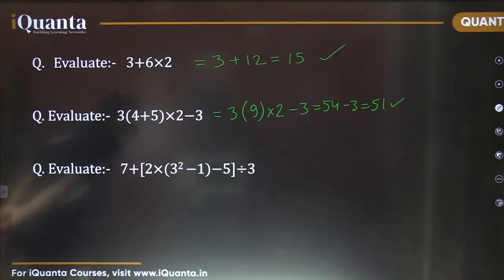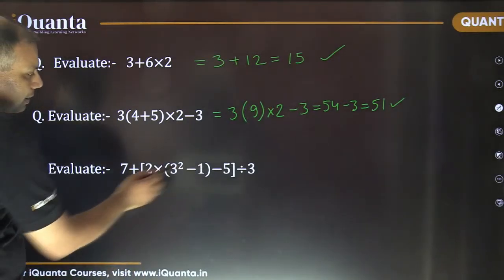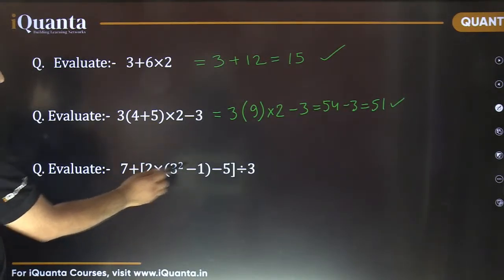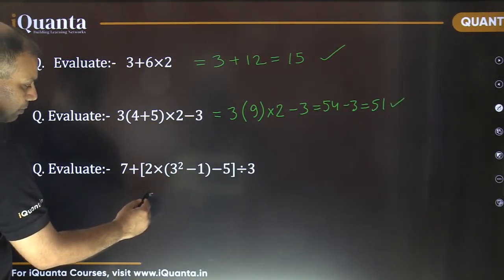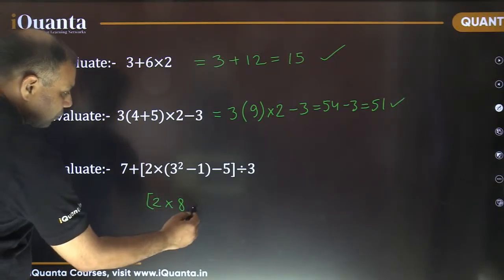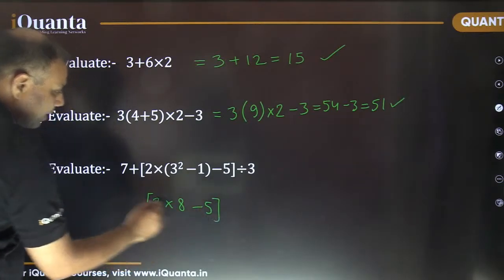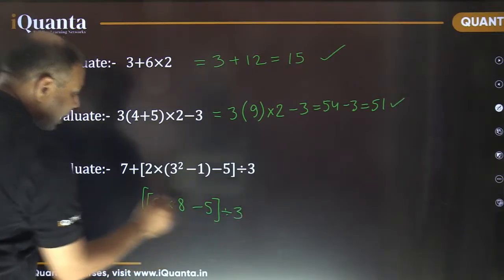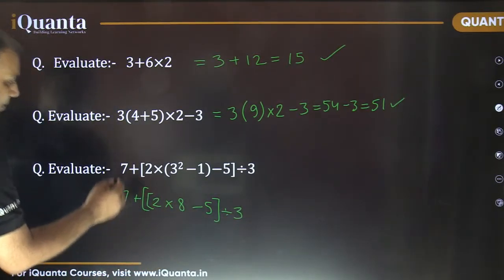Some of you are writing in decimals, some of you are leaving it in fraction. Nice. So first we need to open this round bracket. That is 3 square minus 1, which comes out to be 9 minus 1, which is 8. So it is basically 2 into 8 minus 5 in this square bracket, which is being divided by 3, and we also have this 7 added to it.